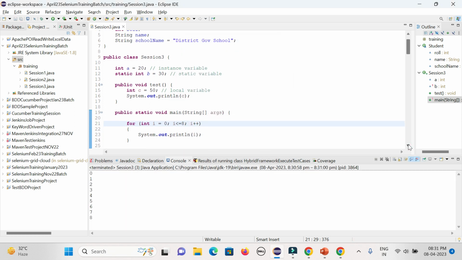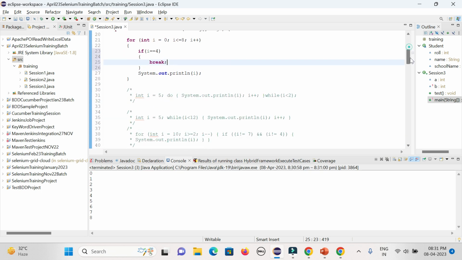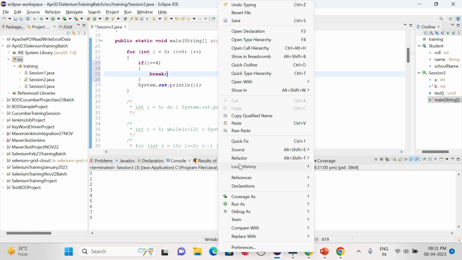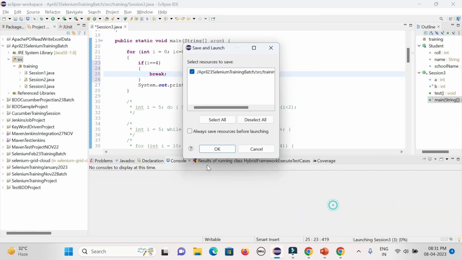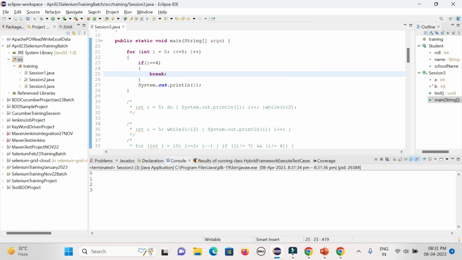Now in case you want to break the loop, what can you do? I can give some condition here: if i equals 4, I want to break the loop. I don't want to continue the loop. So it will go till 4, and as the condition is matching, it will immediately break the loop. It will print 0 1 2 3. You can see the remaining is not getting executed.